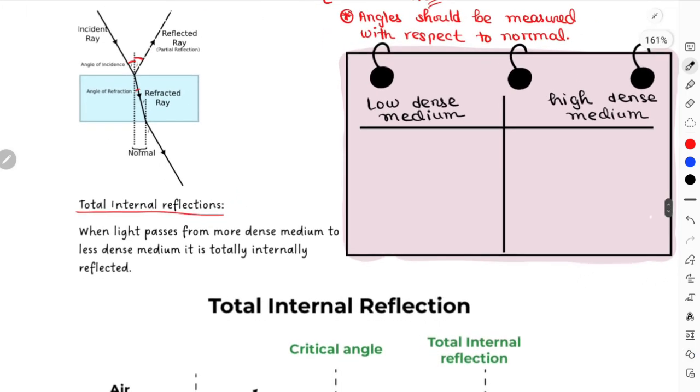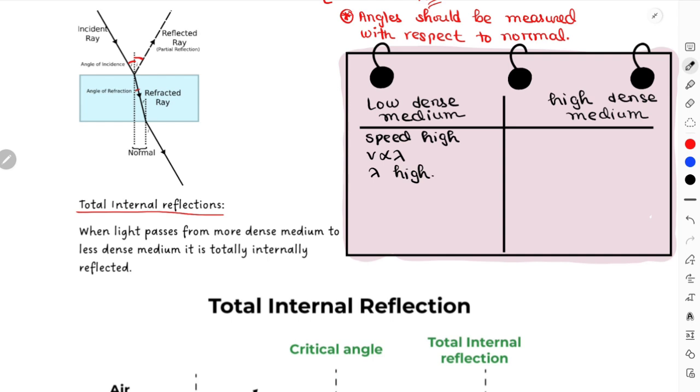In low dense medium, resistance is less, so the object can travel with a higher speed. So over here, speed is high. As speed is directly proportional to wavelength, wavelength will also be high.